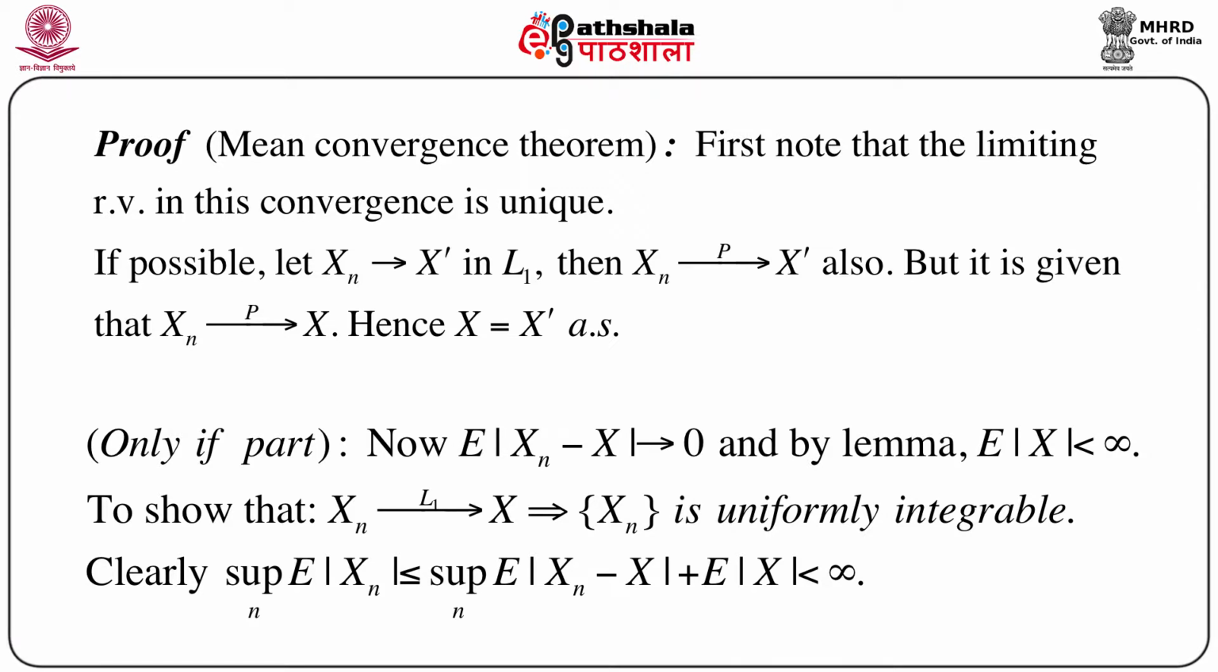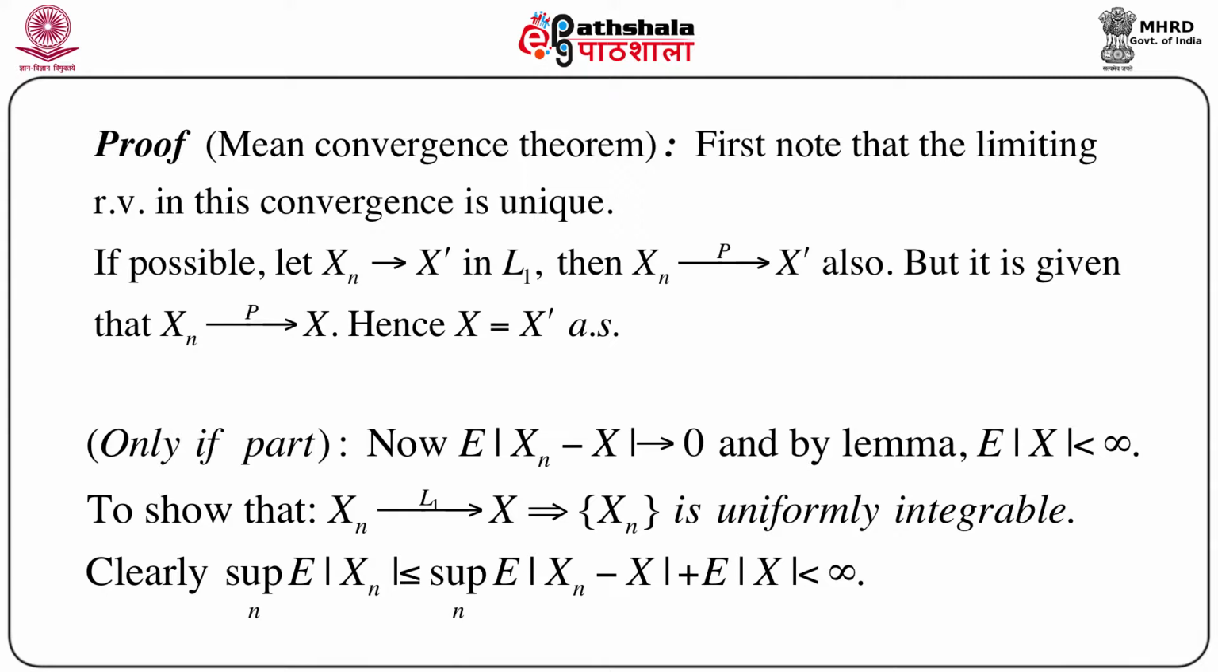So now we will concentrate on the proof of the mean convergence theorem. First, note one very important thing before going into the proof, whether we do the if part first or the only if part first. One important thing to note is that the limiting random variable in this convergence is unique. How to prove this uniqueness?